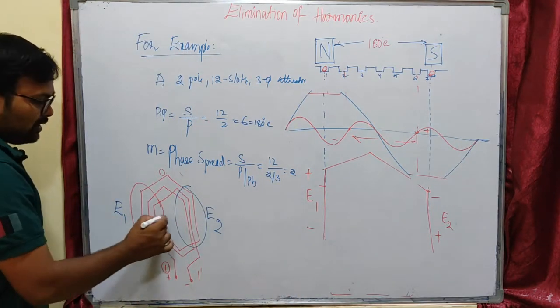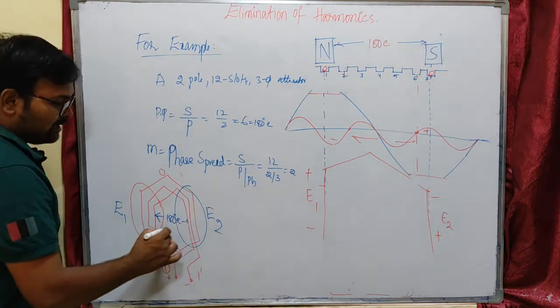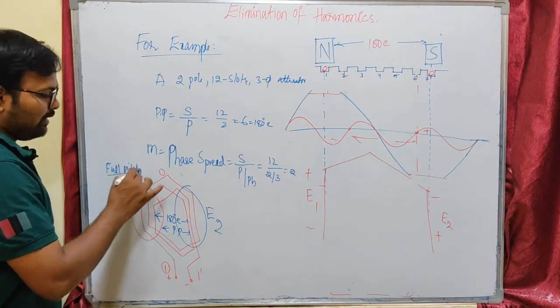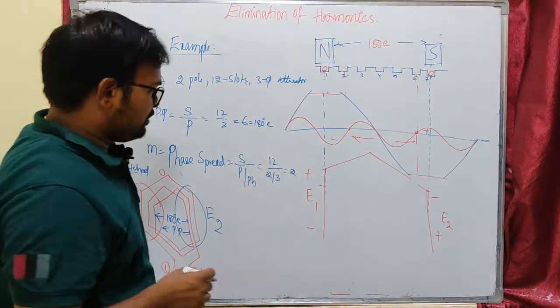Because they are placed 180 degrees electrical apart, which is equal to the pole pitch, these are called full pitch winding. Now what is happening here?